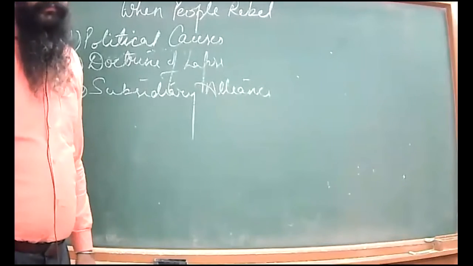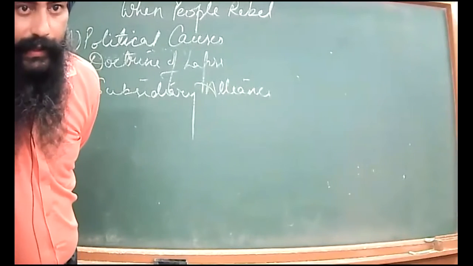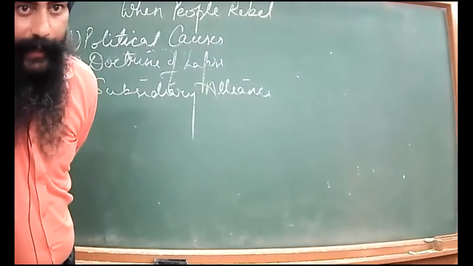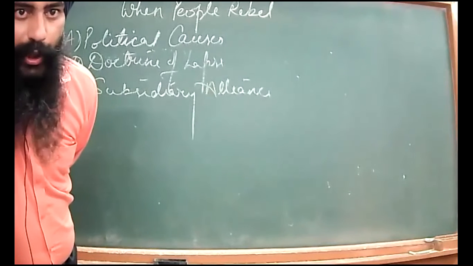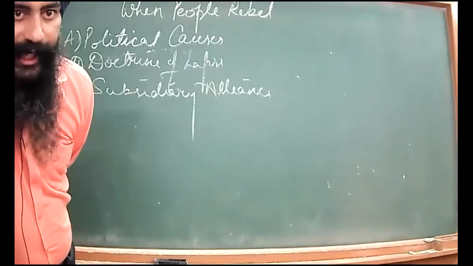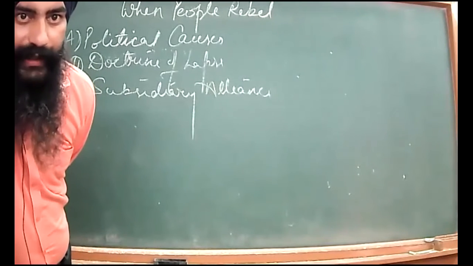In 1857, on the southern gate of the Red Fort, that part is known as Khuni Darwaza. Why?